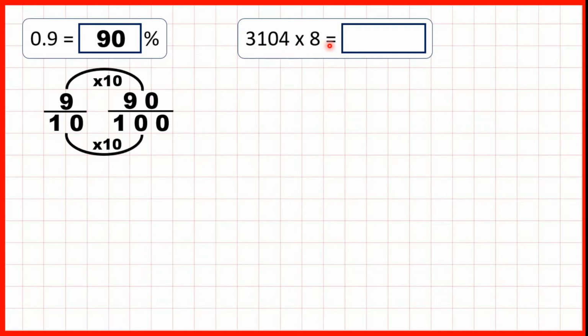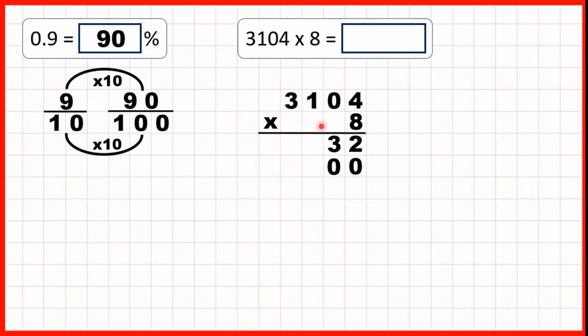3,104 times 8. So we can set this out as a column multiplication. 4 times 8 is 32. Then before we answer the next digit, we need to write a 0 in the ones column of our next answer line before we do 0 times 8, which is 0.